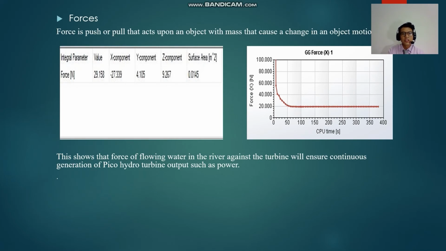Okay, for the analysis of the force, as we can see, the value of the force produced from the flow simulation is 29.158 Newtons. We refer to the graph of the force, where the value decreases from 100 newtons to 20 and then becomes constant at 50 CPU time per second, which means that the velocity of the water is constant when the turbine starts.